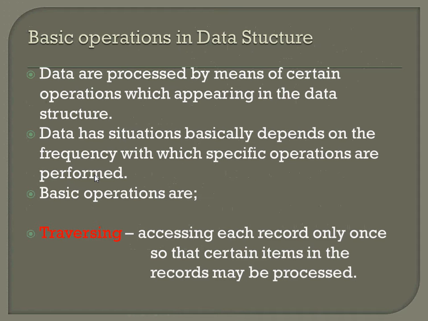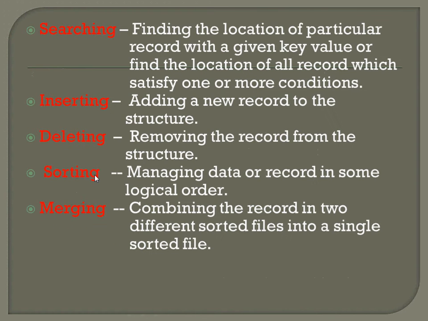What I am saying is they're interdependent: while traversing we have to consider searching. Searching means we are searching for an element. For example, take 1 to 5, and we are searching for element 3. For that we must travel from location 1, location 2, location 3, location 4, and then location 5.